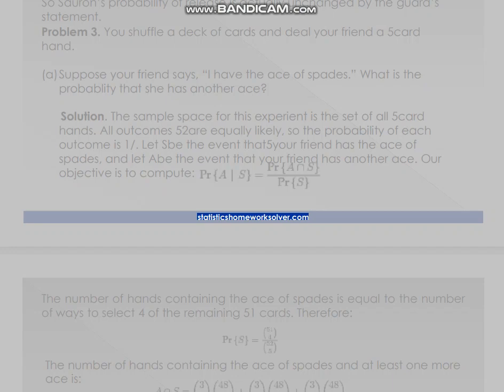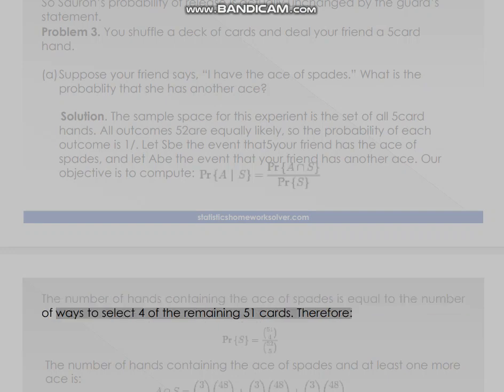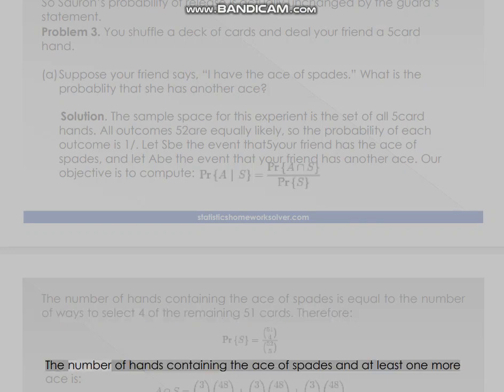The number of hands containing the ace of spades is equal to the number of ways to select 4 of the remaining 51 cards. Therefore, the number of hands containing the ace of spades and at least one more ace is the following sum.